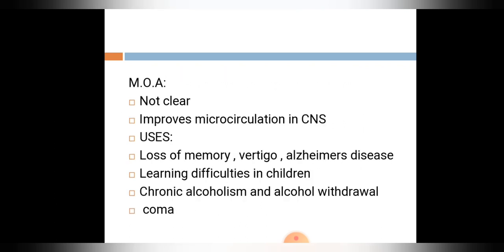Mechanism of action of piracetam is not clear. It improves microcirculation in CNS. Uses: it is mainly used during loss of memory, vertigo, Alzheimer's disease, learning difficulties in children, during chronic alcoholism, and for alcohol withdrawal and coma.